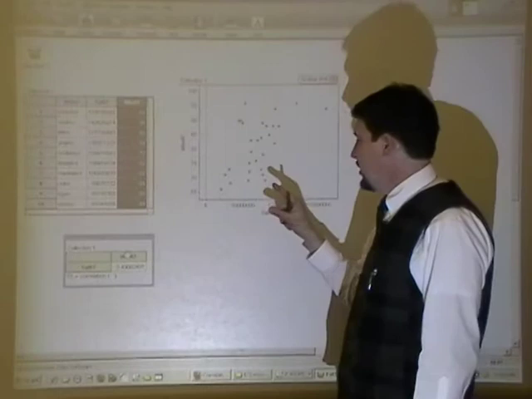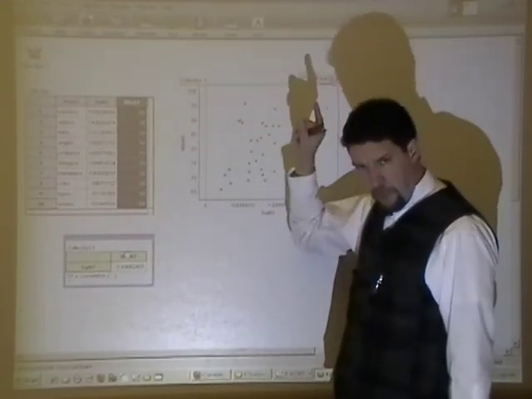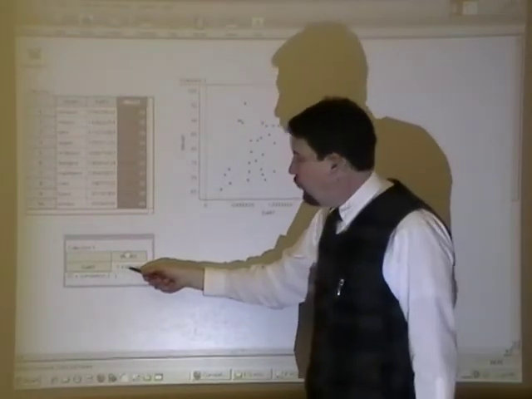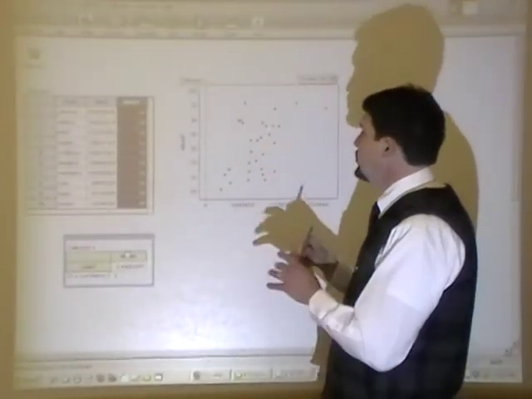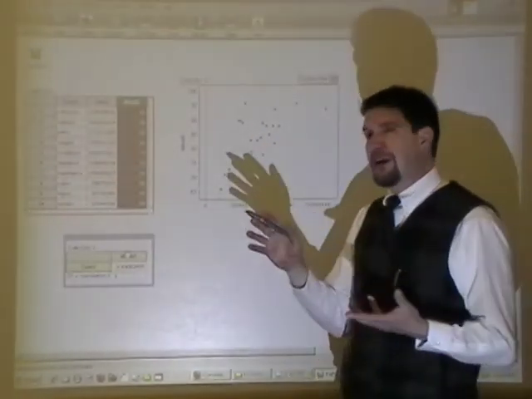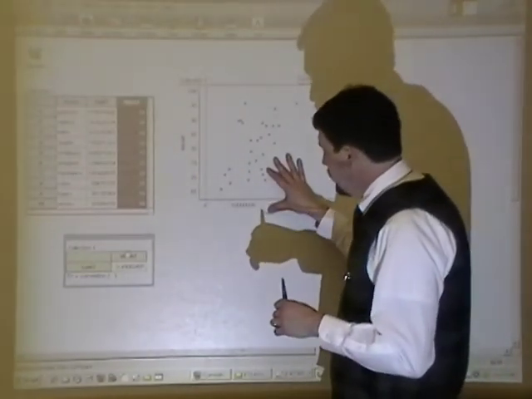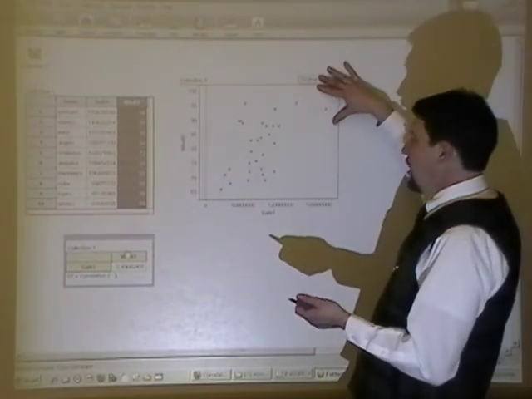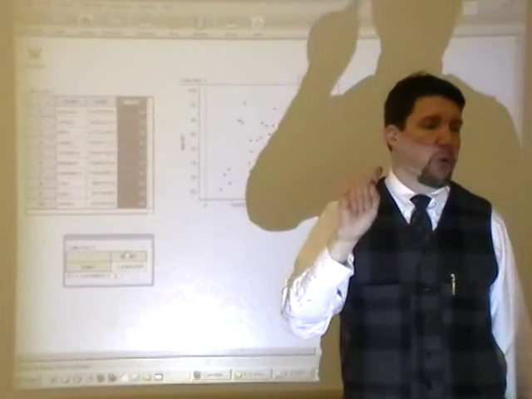Positive means up and to the right. And this is 0.49, so that's about halfway between 0 and 1. What that's saying is it's a moderately strong relationship, or a moderate relationship, but it's definitely positive, so it's going up and to the right. We're going to pause, and we'll come back right after this break.